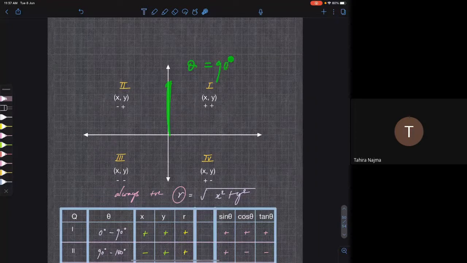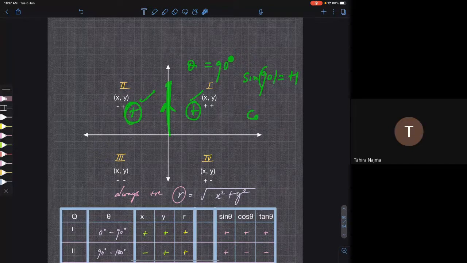Very good. Theta is 90. So what is sine 90? It is plus 1. It doesn't matter for sine, because anyway it is positive in the first and second quadrants both. So between them also it is positive, and obviously it can be positive because it is lying between two quadrants where its value is positive. Are you getting my point?